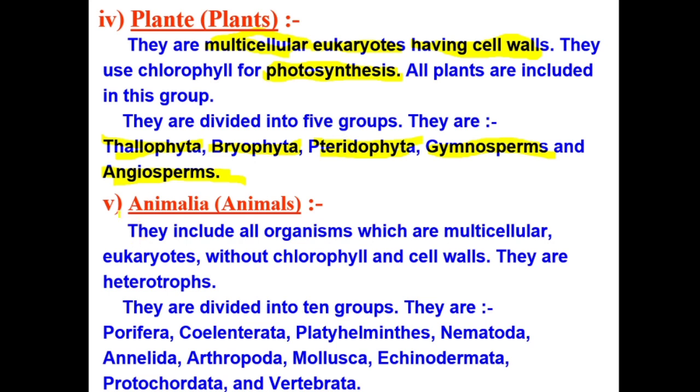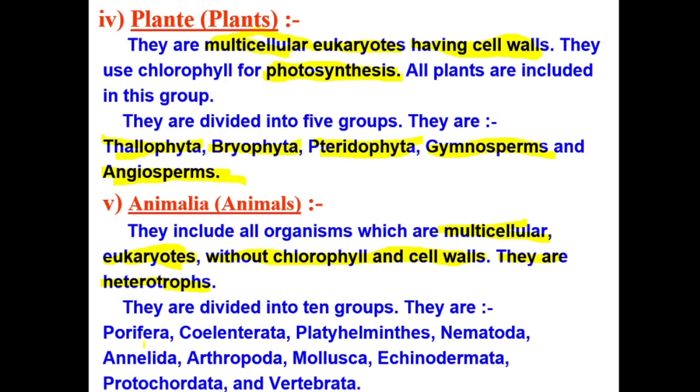Next is kingdom Animalia. To be in kingdom Animalia, what should you have? You should be multicellular, right? You should be a eukaryote, and you should not have any chlorophyll or cell wall, right? That's how you can be in kingdom Animalia. If you do not have chlorophyll, you cannot perform photosynthesis. What will you be? You will be a heterotroph, right?